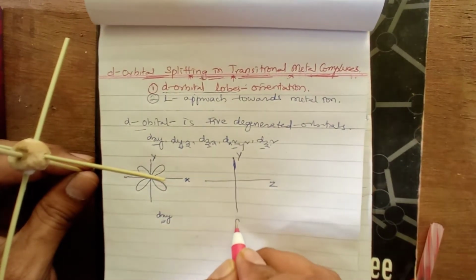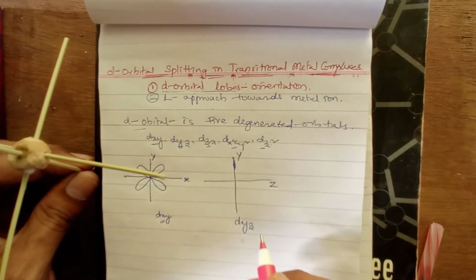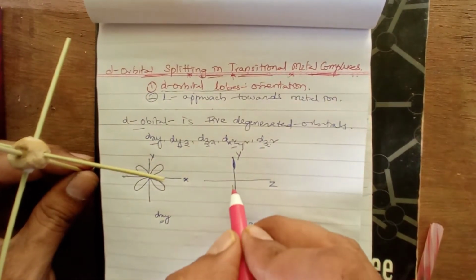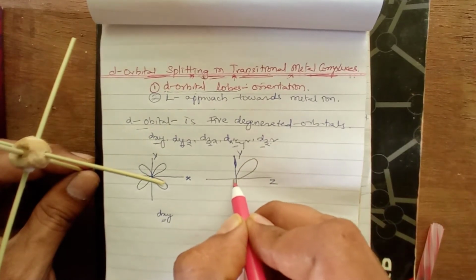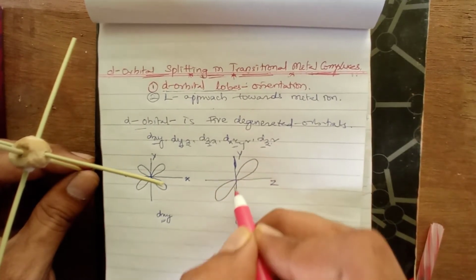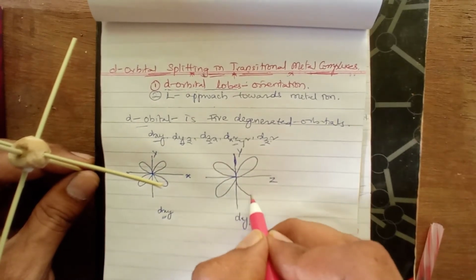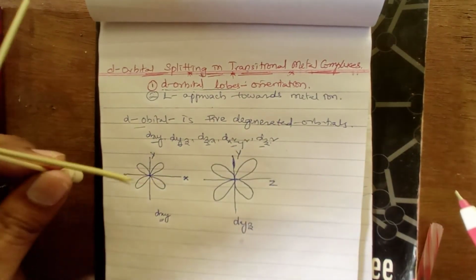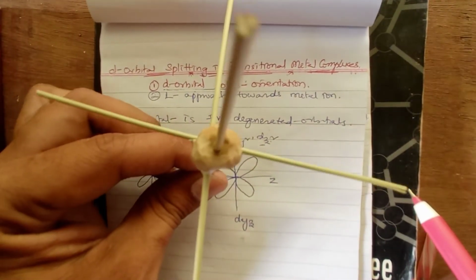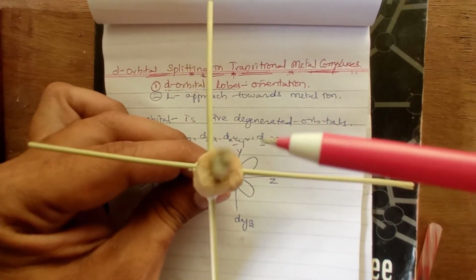So now in this two dimensional projection of the dyz lobes, those lobes are also in between the z and y axis. The four lobes are like this, right. If you are pointing the same picture here, what are they?